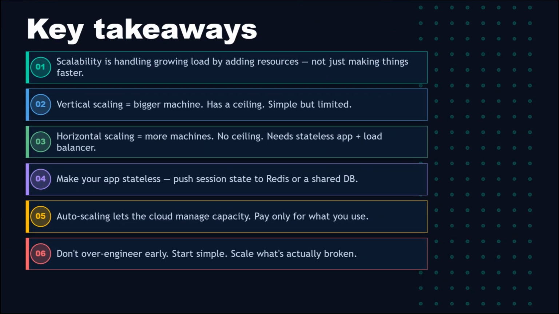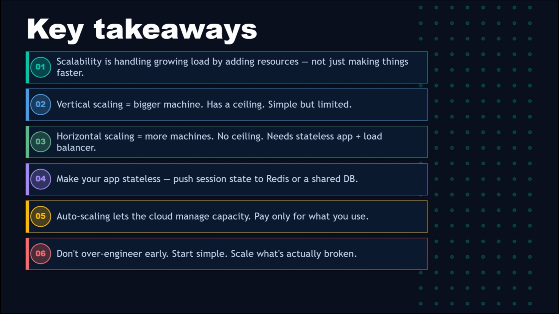6 things you learned from this video. Screenshot this if you want. 1. Scalability is handling growing load by adding resources. Not magic, not hoping. Intentional engineering. Vertical scaling. Bigger machine. It has a ceiling. It causes downtime. It's your first move, not your forever move.